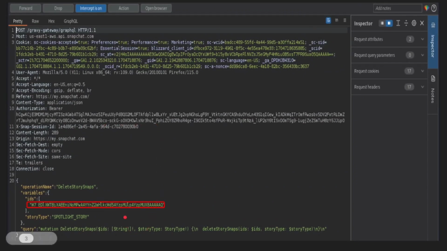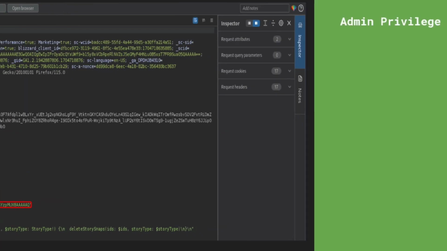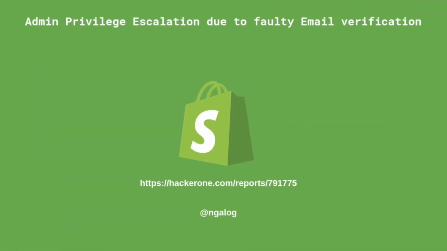So what he did is that he changed this ID with the victim's video ID, and how you can get that victim video ID is that simply sharing that story will give you the link. At the end of the link you are going to have this particular ID. So he swapped the ID here, and what happened is that he received the success, and the video from the victim's account was deleted. And this was a very big security flaw, and the person who submitted this report received a $15,000 bounty. The next up we have Shopify, right?